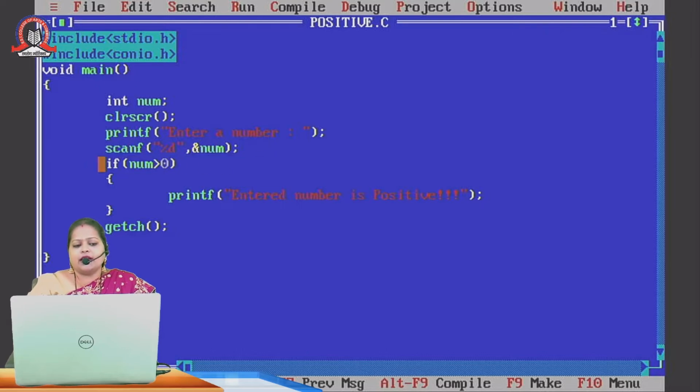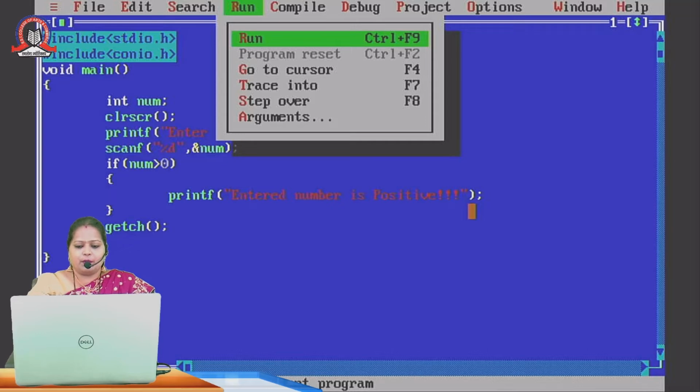So here is my if statement where I am checking whether the value of this num variable is greater than 0 or not. You know that after 0 all the numbers are positive, and all numbers less than 0 are called negative numbers. So the same concept we are using here. If it is greater than 0, then it will print this message, that is, entered number is positive. So I'll execute this program for you.